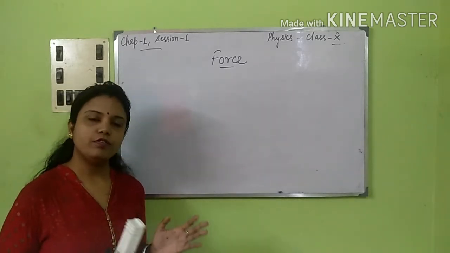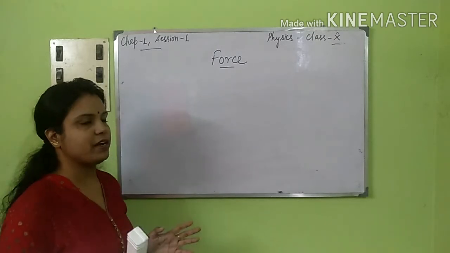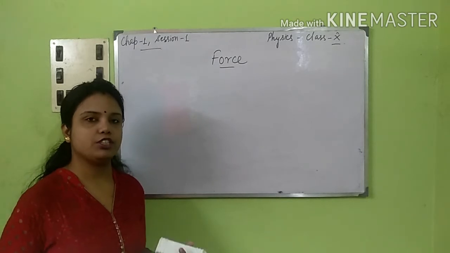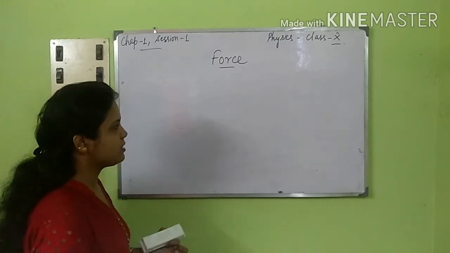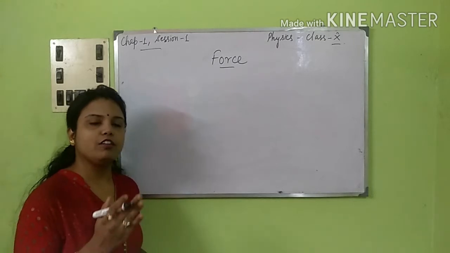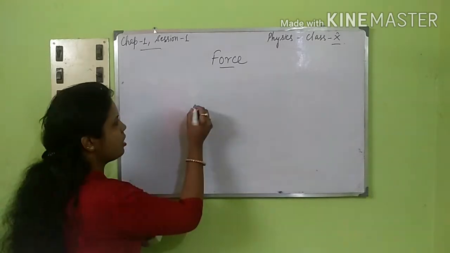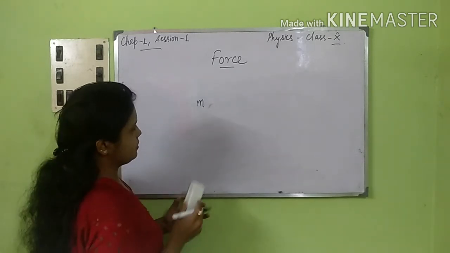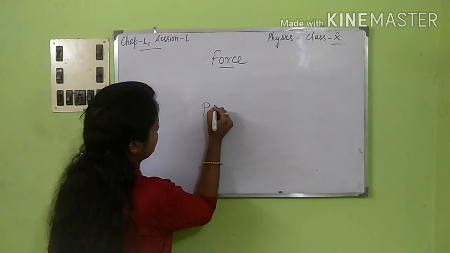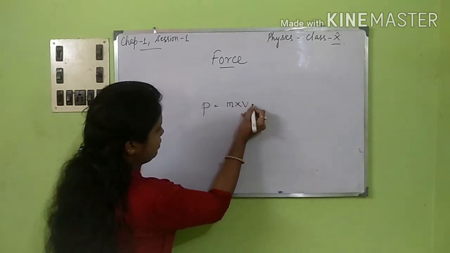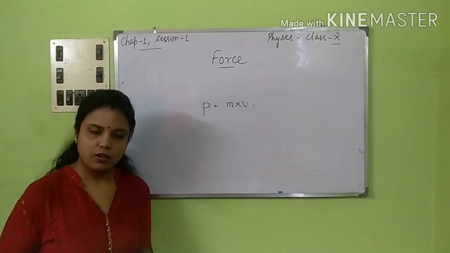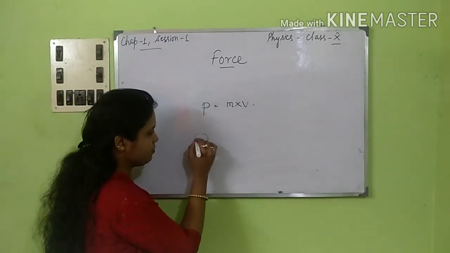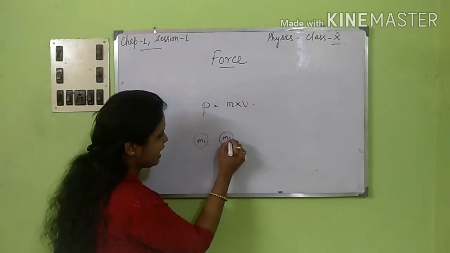Now, from the second law, we have already seen that force depends both on mass and velocity. So from this, we get a particular definition of momentum, which states that momentum is the product of mass and velocity. Momentum P is equal to m into v, mass into velocity. Now suppose there are two different masses, m1 and m2.